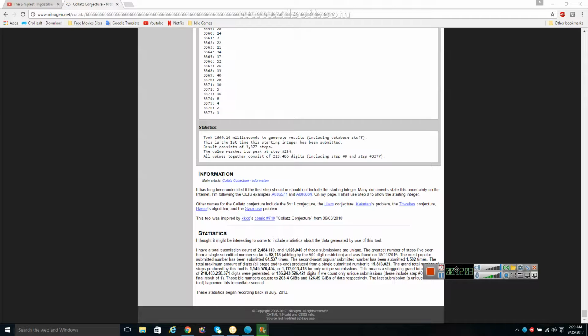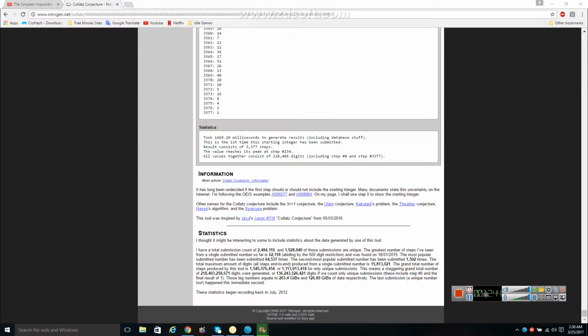The second most popular has been submitted 1,502 total times. All steps end to end produced from a single submitted number is 15,813,021. The grand total number of steps produced by this tool for only unique submissions. This means a staggering grand total were generated if we count only unique.